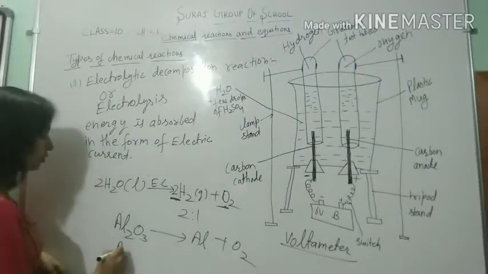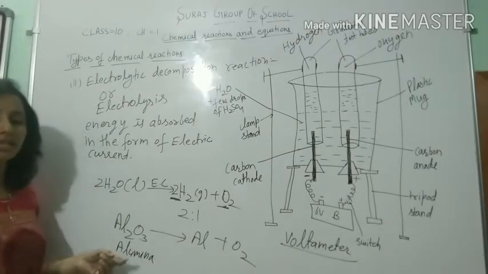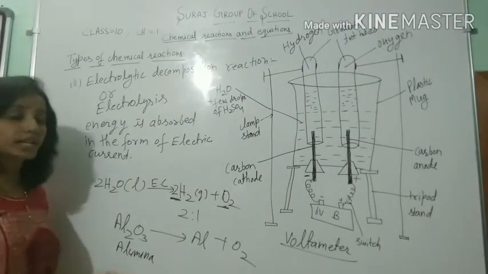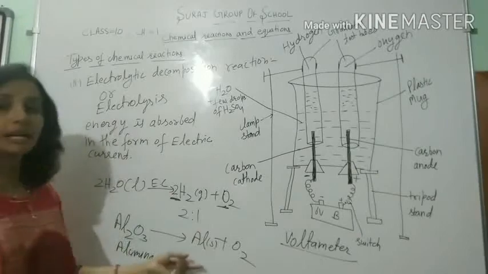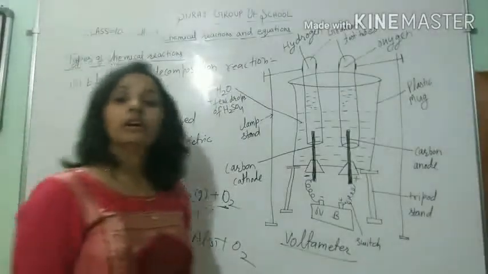This is commonly known as aluminium oxide, which is in liquid state. This is in solid metal, and oxygen gas is produced along with this. We can balance the reaction.